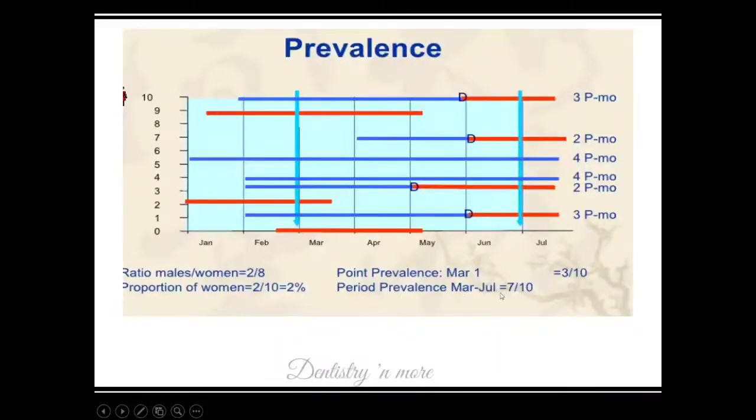Whereas the period prevalence of March to July, we need to start from here to here. So how many are in between these two? Okay, so 1, 2, 3, 4, 5, 6, 7. So period prevalence of March to July is 7 by 10. If we take point prevalence of July, it will be 1, 2, 3 and 4, 4 by 10. And if we take this May, we get only 1, 2 and 3. So that is prevalence. The denominator will be the total population or mid-interval population.